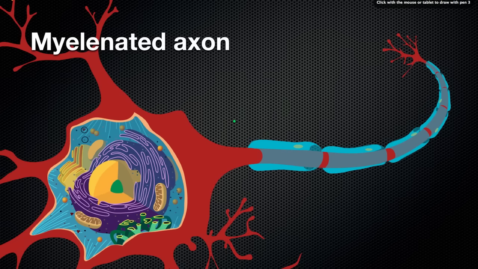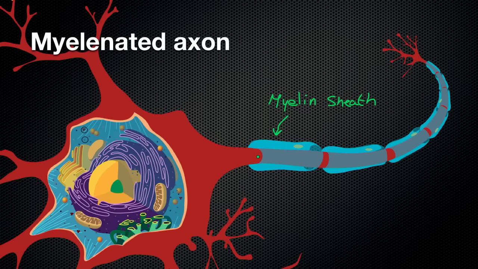Here we have a neuron, and the axon has these myelin sheaths. So I'm going to write here, myelin sheath. And those are made by the Schwann cells. This is a Schwann cell that's actually surrounding the axon and forming that myelin sheath.